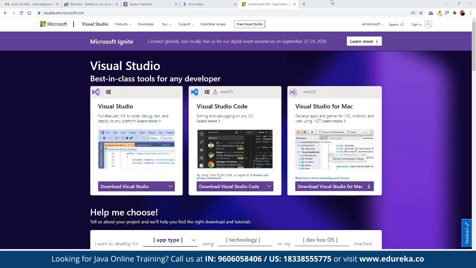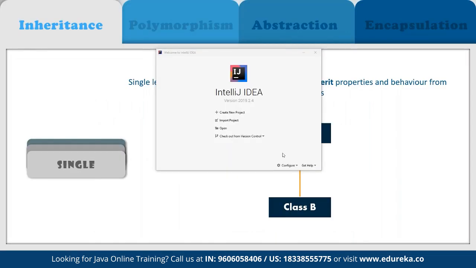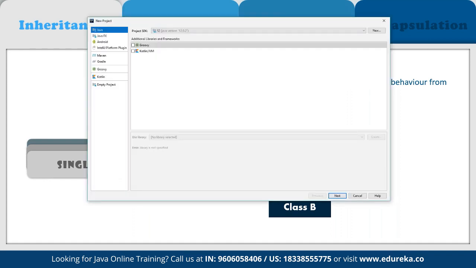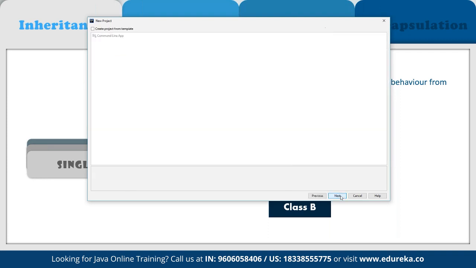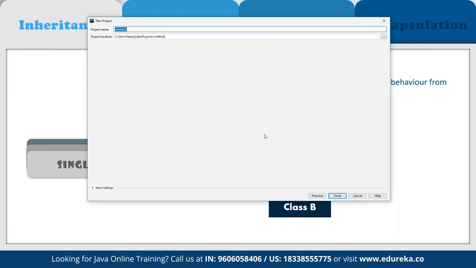Now we can make use of any of the editors that we want to work with. For example, here we are going to use IntelliJ. So here we can use IntelliJ IDEA. Here we can start a new project. Click on create new project. We can choose which platform we want to use for building. In case we have the requirement, we can click on next, and let's suppose here we name the project Edureka.